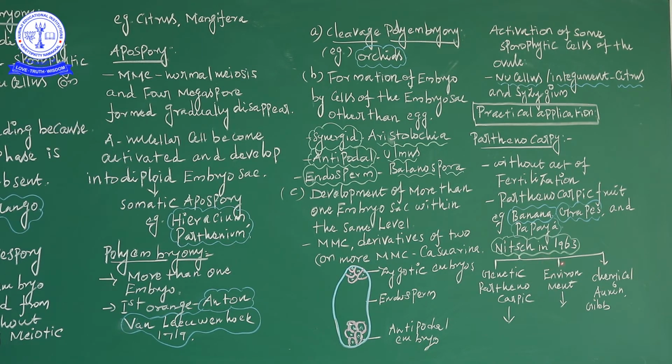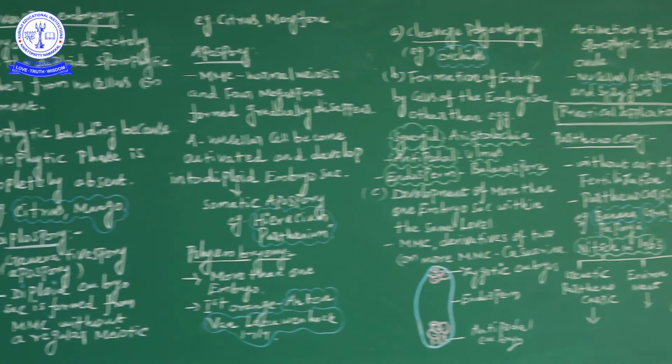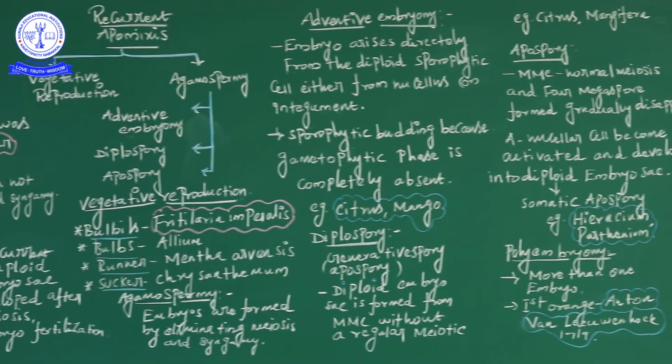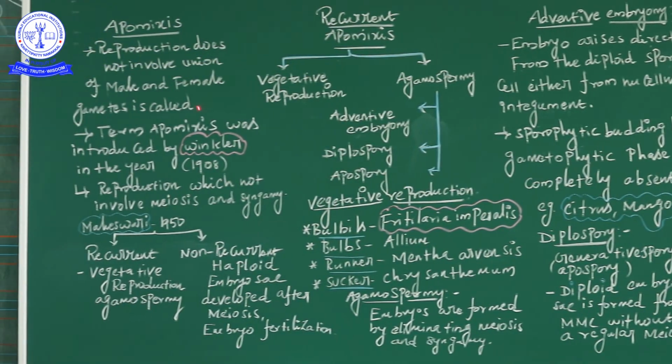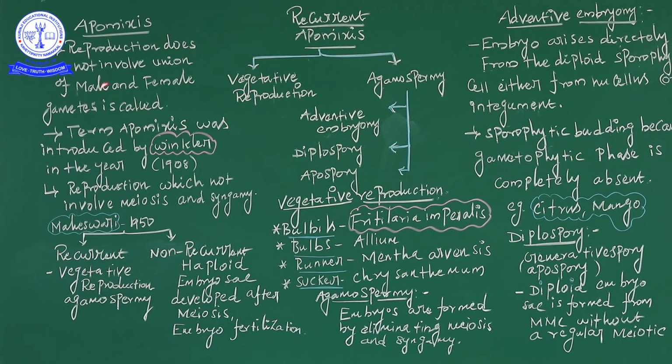As a revision, first of all, what is apomixis? Apomixis means male and female gametes are never fused, or the male and female condition is not involved. Who coined the term apomixis? It is very important: the term apomixis was introduced by Winkler. And Maheshwari is called the father of embryology.